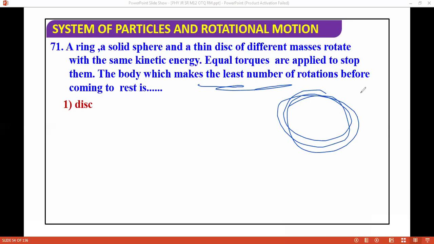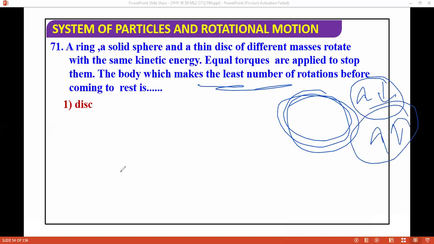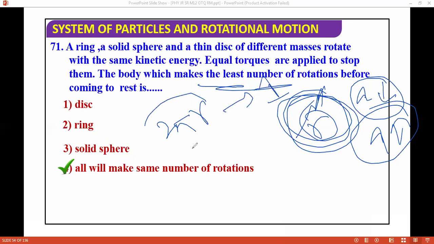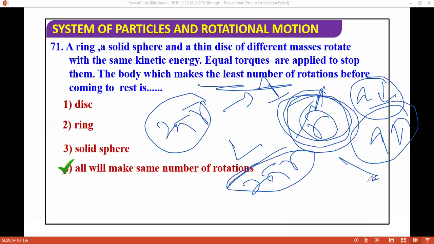You tell me, if the acceleration is less, or if the acceleration is more, what will happen? So what are the options we have? The correct answer is that all will make the same number of rotations. Why? Because the radius is the same for all. If you cover a distance, in one revolution you cover 2 pi r. So if L is the length, the number of revolutions required before coming to rest is L by 2 pi r.